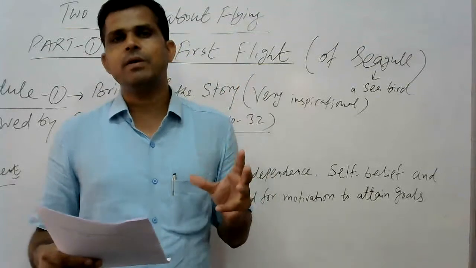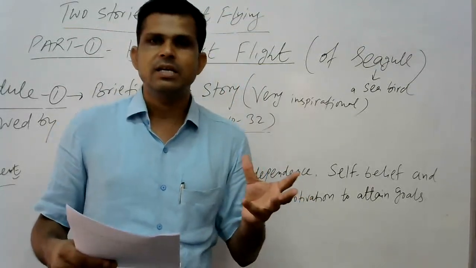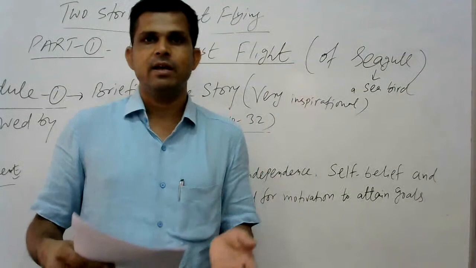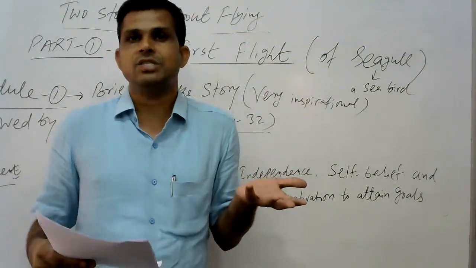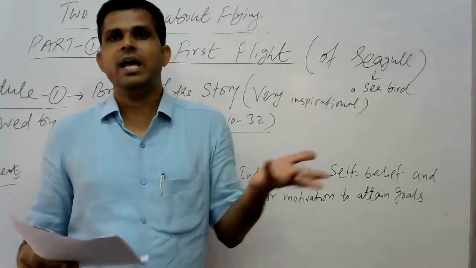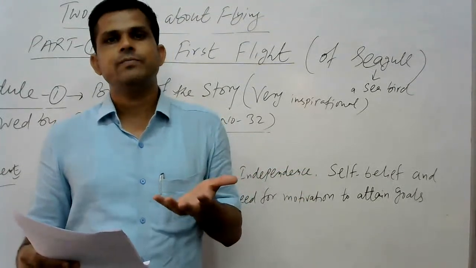कैसे उसके दिल दिमाग में इस तरह का डर है seagull के, that she wants to learn how to fly, because without learning that skill of flying, a bird cannot survive.